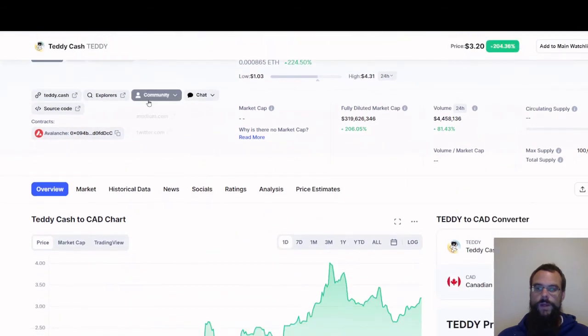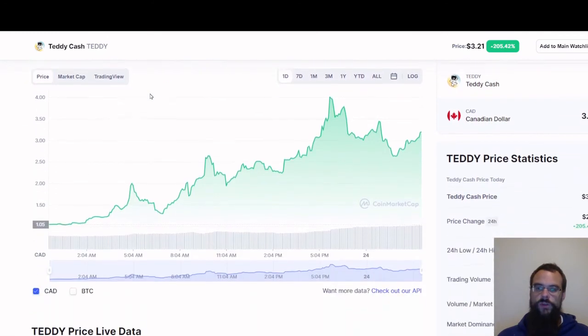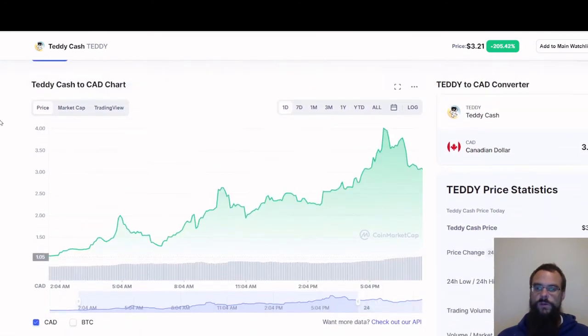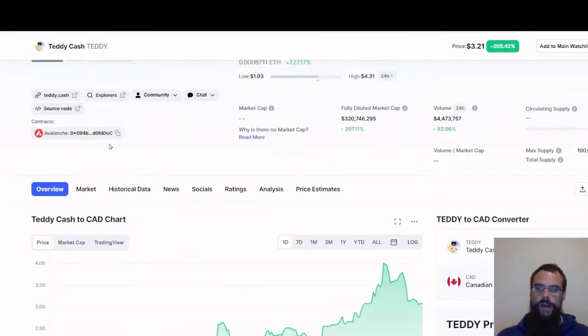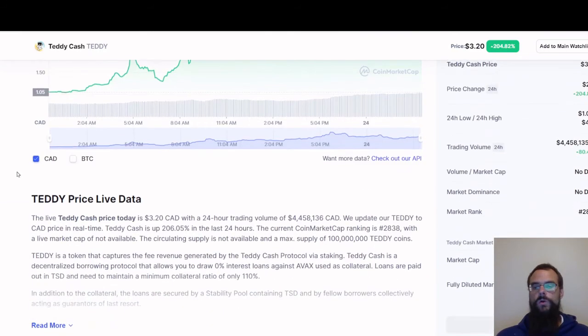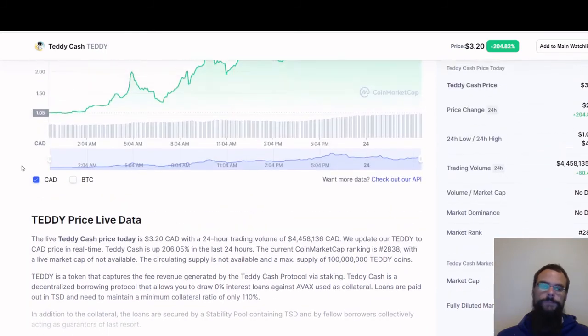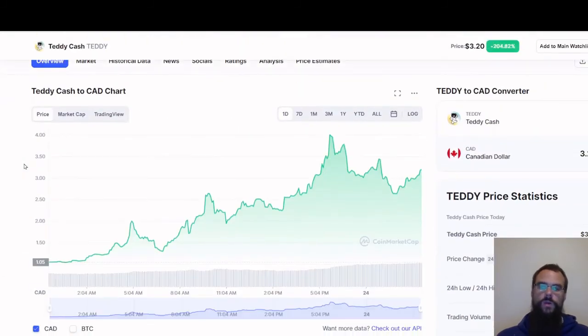I would look at their white paper. I'd look into the community and see what other people are talking about. Maybe check out their Discord. I would take a look at their explorers and their web page, just to see what they're all about. I see that they're trading on Avalanche. Avalanche is doing great right now, so who knows? It might be good. So I'll do my research on that coin.